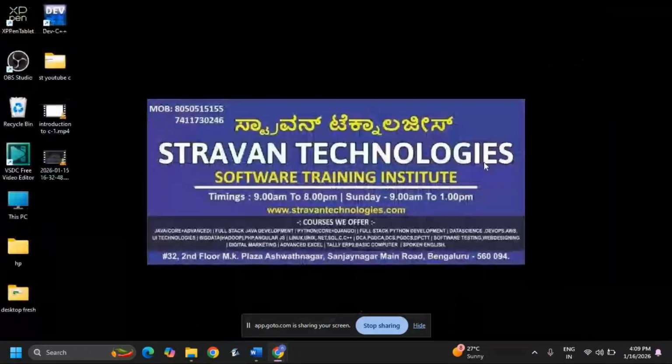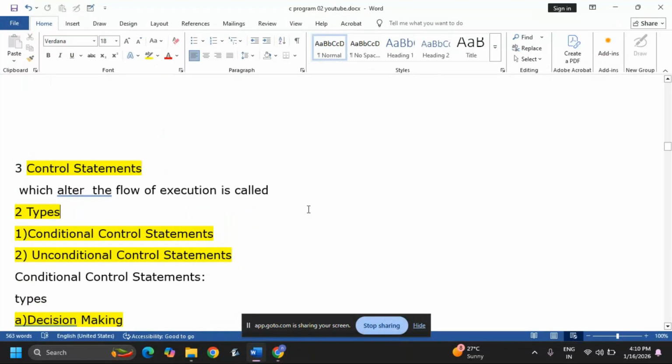In the last class, we completed the second chapter in C programming, operators. Now we are going to discuss a third concept called control statements. First we'll understand what a control statement is. Statements which alter the flow of execution are called control statements.